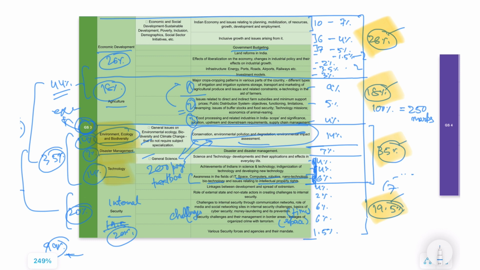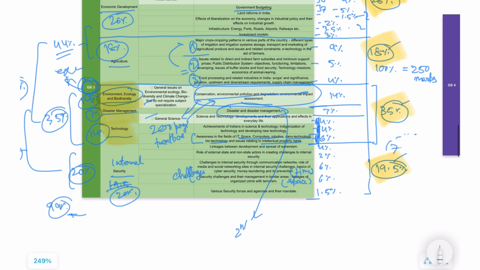For example, if you look at disaster and disaster management, you can read it from the Second Administrative Reforms Commission that was held in 2005-6, and I think it's the third report. The third report is on crisis management. So this ARC has a lot of reports, around 12 to 18, I guess.